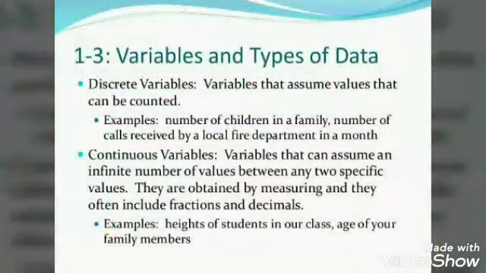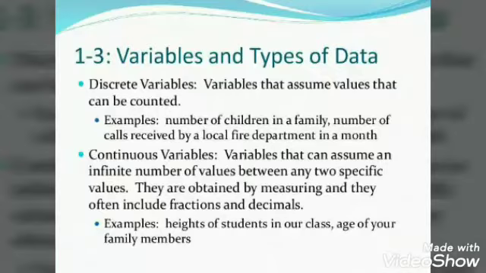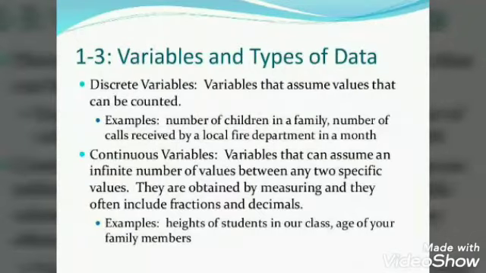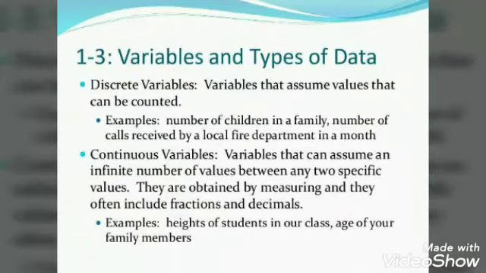Now this variable can be either discrete or continuous. When we talk about the first one, discrete variables are those variables that increase in jumps or in complete numbers. That means the number of students in class 11 could be 1, 2, 3, 4, 10, 12, 15 and so on.